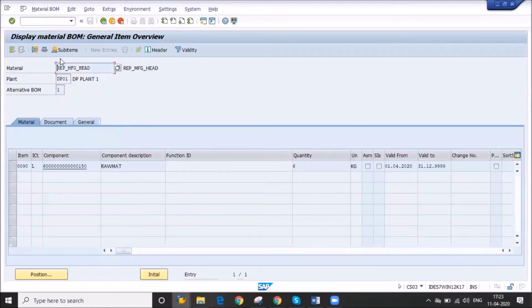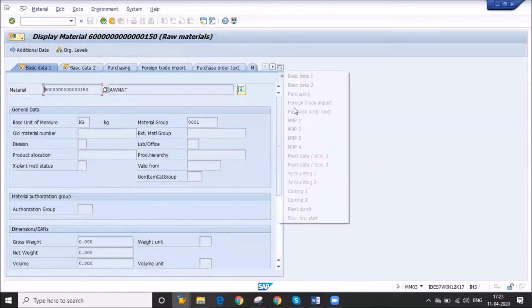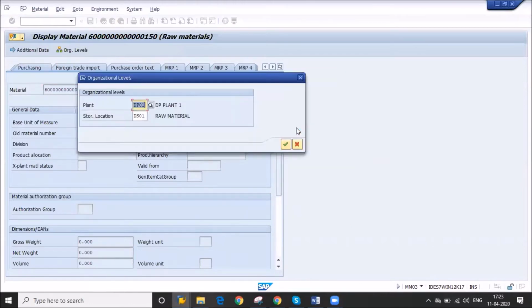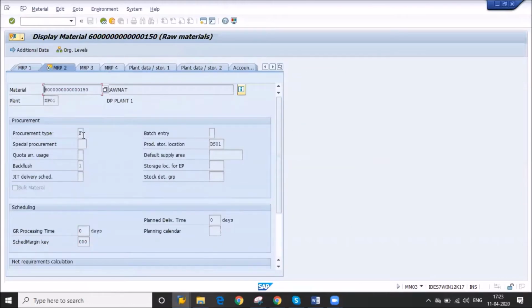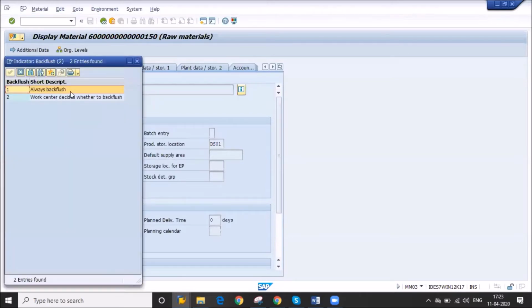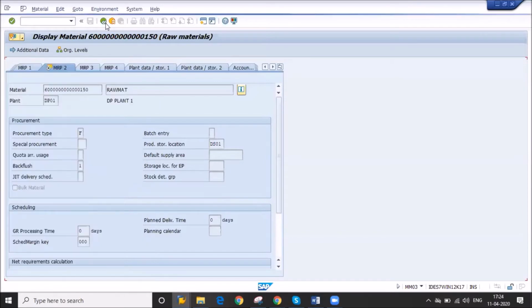You see, this is my finished product, and this is my raw material. In the raw material, we need one setting in MRP2 that is called backflush. You see, this is the procurement type, and we need to give backflush. Backflush means auto goods issue. The auto goods issue will be done during our confirmation. Always you need to use backflush.